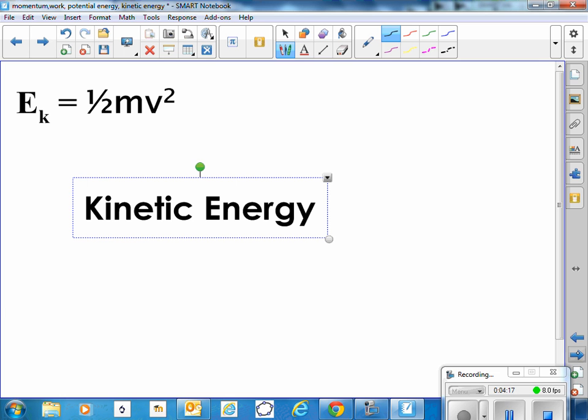Kinetic having to do with movement. And there's an equation, that little k stands for kinetic, that has to do with its velocity and its mass. Its kinetic energy is equal to 1/2 its mass times its velocity squared. Only the velocity is squared.